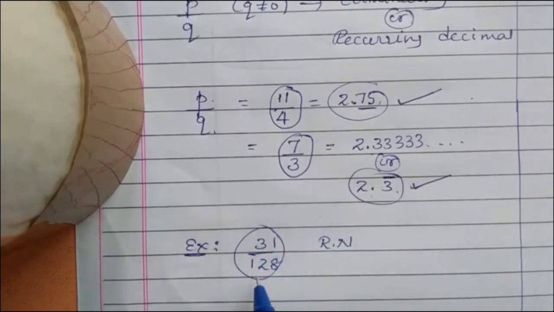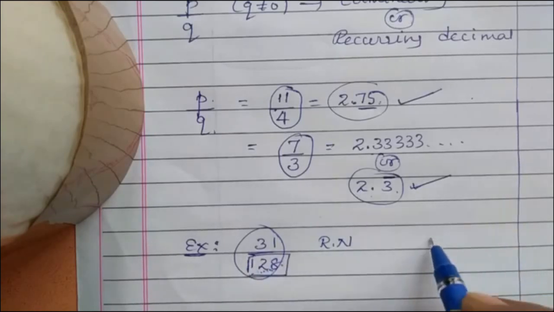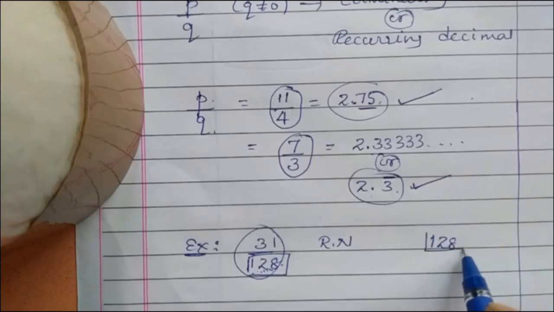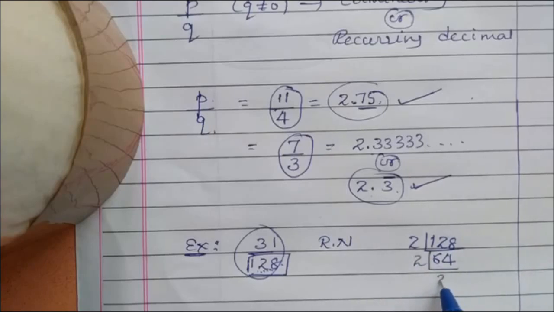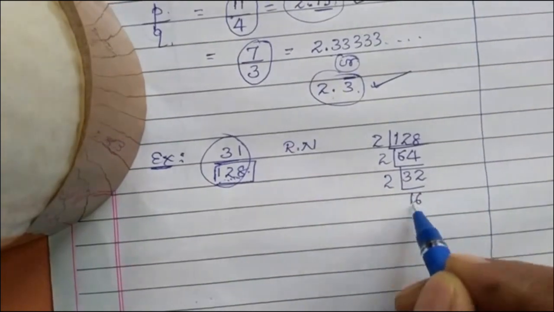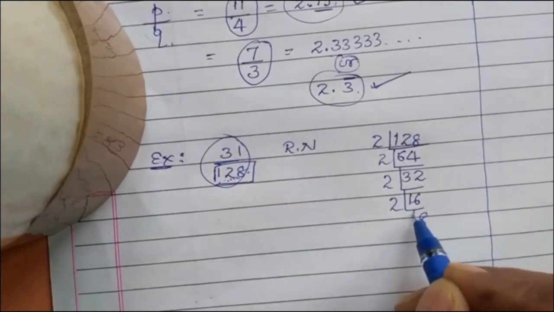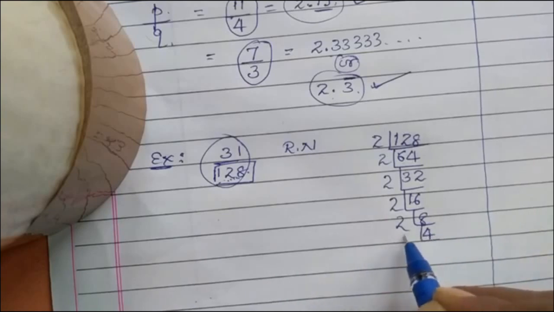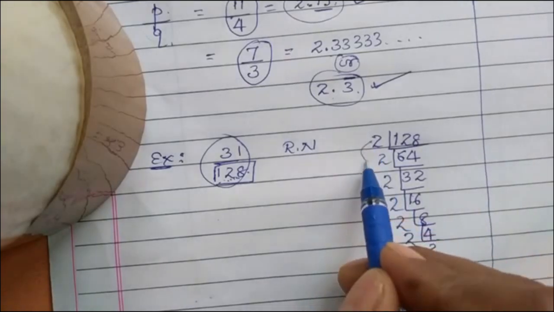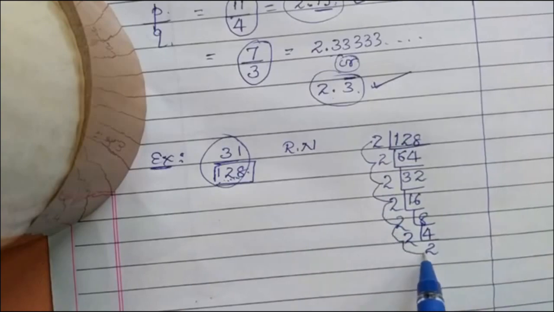In 31 divided by 128, consider the denominator 128 and go by prime factorization. 2 64s are 128, 2 32s are 64, 2 16s are 32, 2 8s are 16, 2 4s are 8, 2 2s are 4, 2 1s are 2. That is seven 2s.